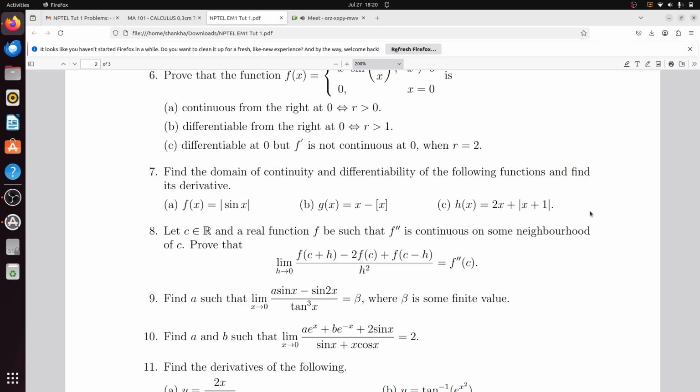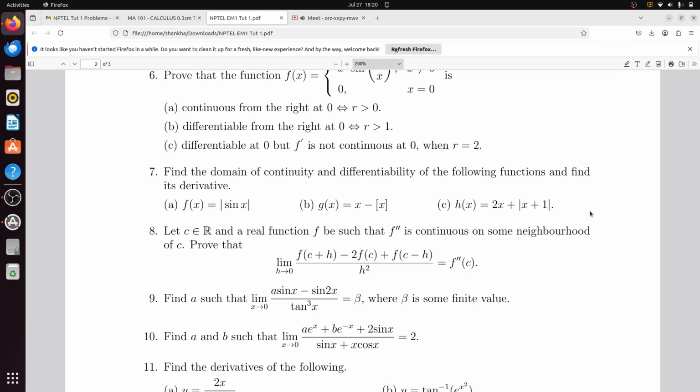And if x is less than minus 1, the derivative will be 1. Right? Yes, sir.